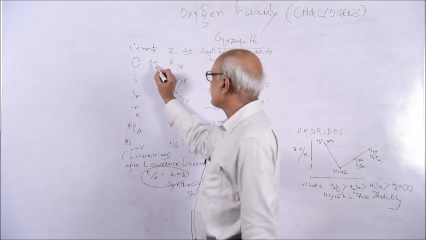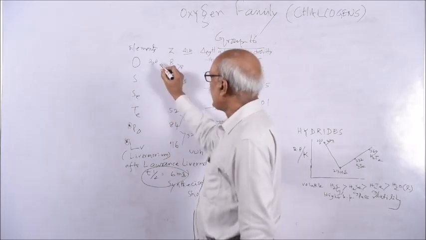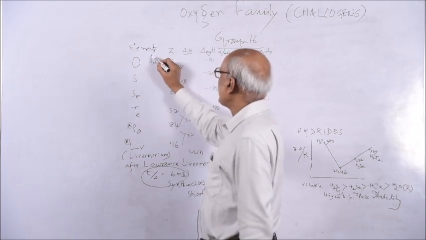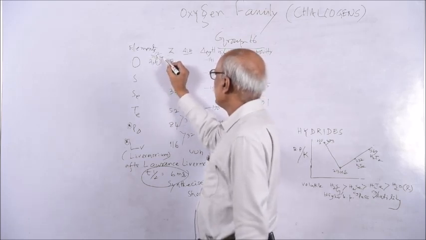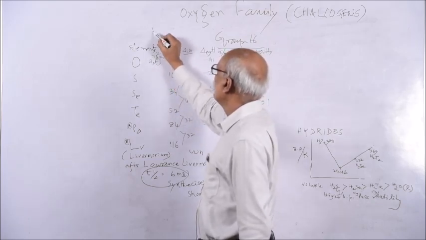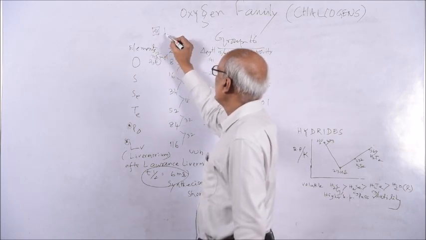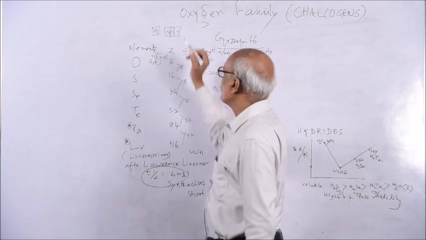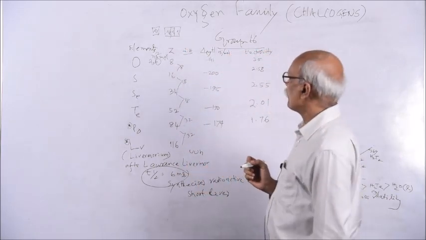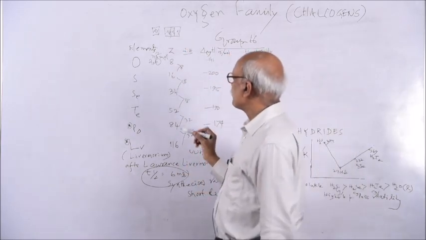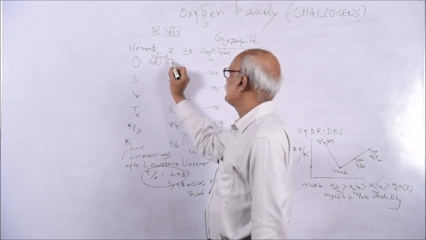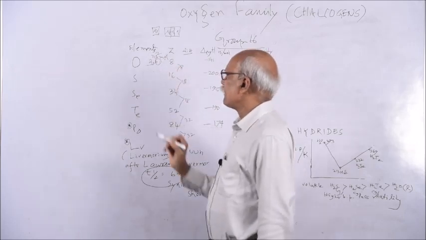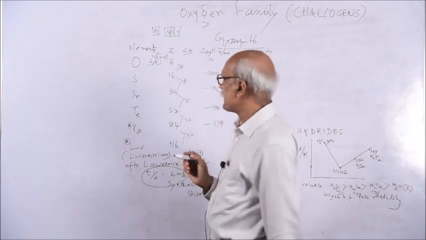The general electron configuration is 2,6, or the valency shell consists of ns2 np4, following Hund's rule. So outside the valency shell there are 6 electrons, and the kernel contains 2, the helium configuration.